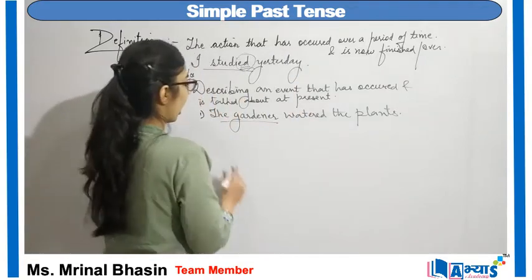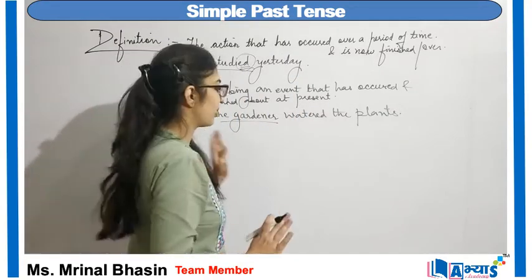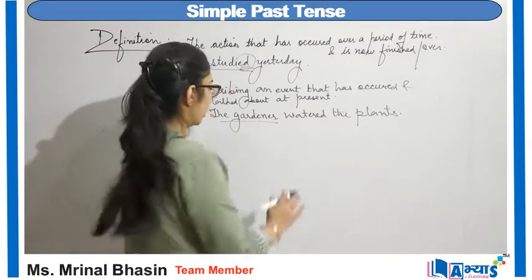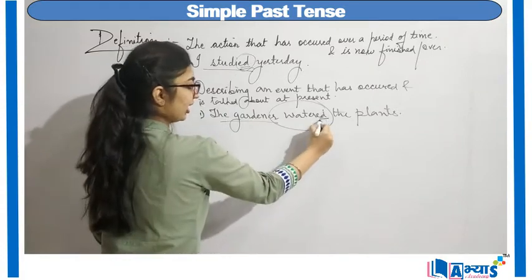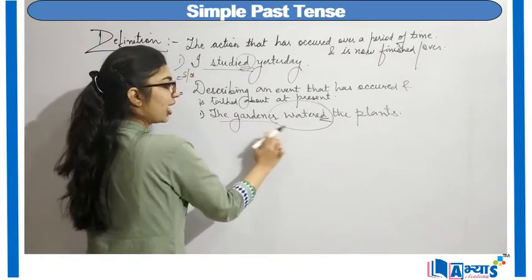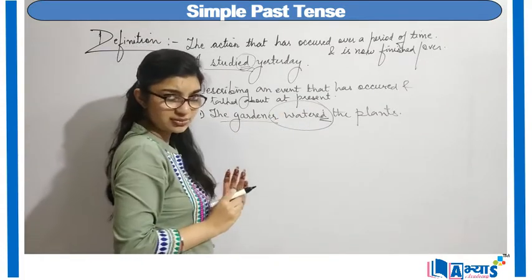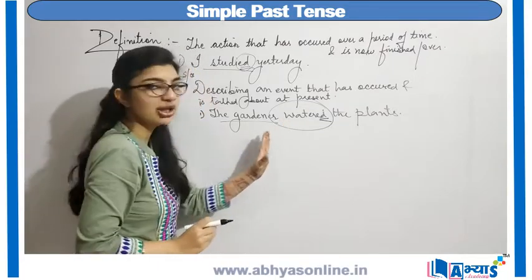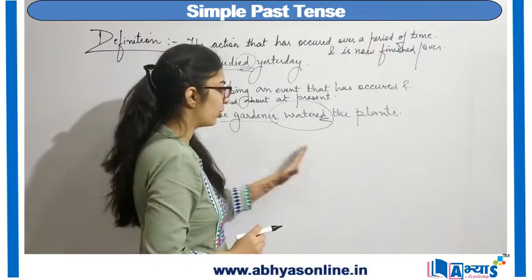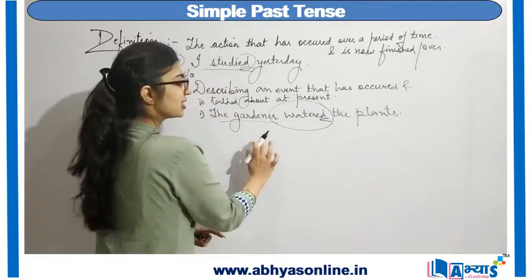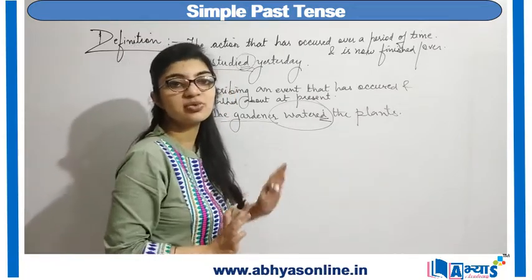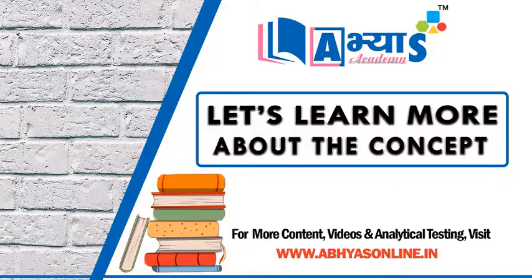And over here I am talking about simple past tense because this is a simple sentence. The gardener watered the plants. Again, simple ed without any kind of helping word before that is referred to as simple past tense. So this is a sentence that refers to a simple past tense.